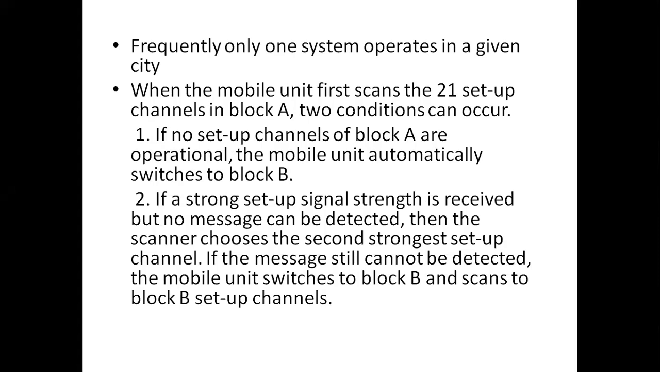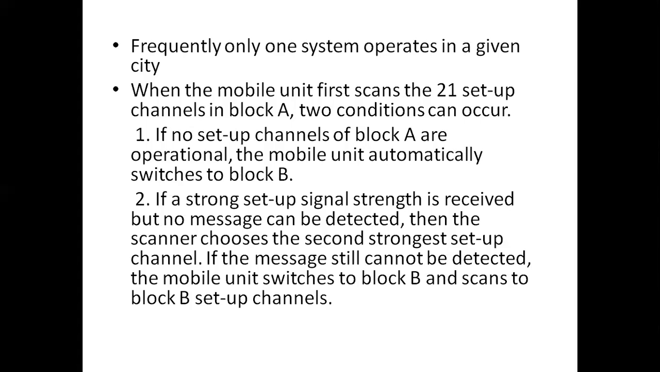So when the mobile unit first scans the 21 setup channels in block A, normally each system consists of 21 setup channels. Block A consists of 21 setup channels, as well as block B consists of 21 setup channels. Normally the provider uses one system. If you are using the block A system, when the mobile unit scans 21 setup channels in block A, two conditions can occur.